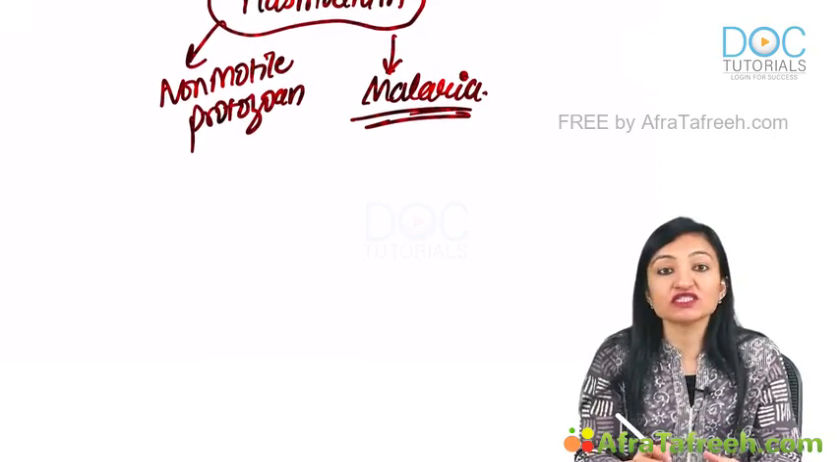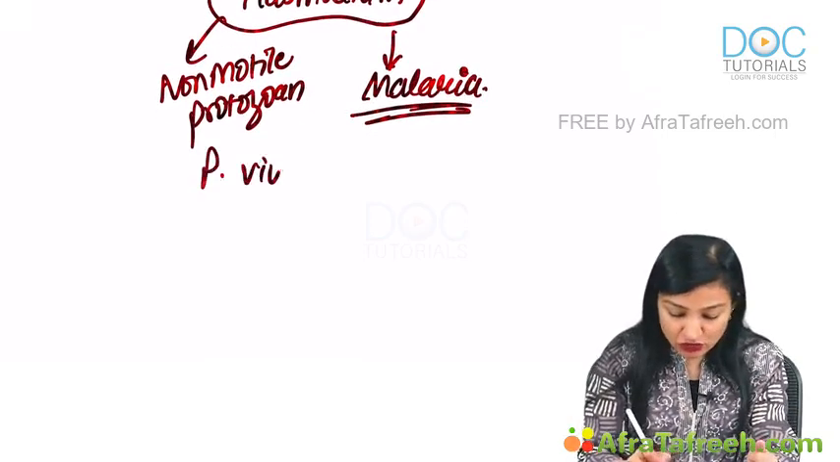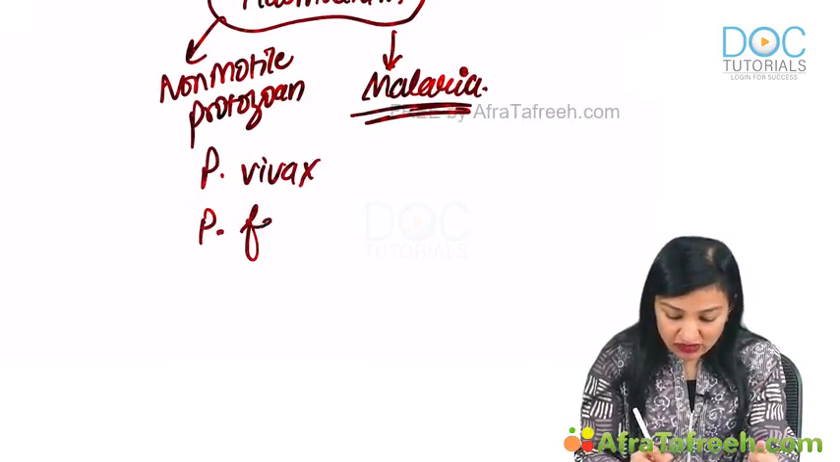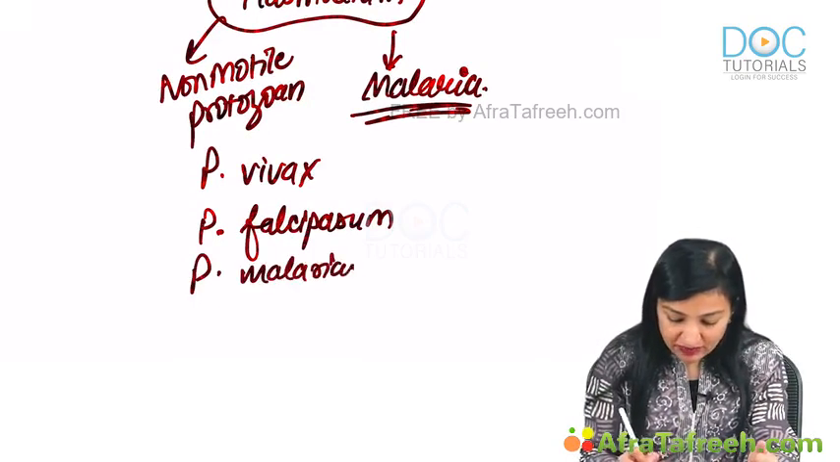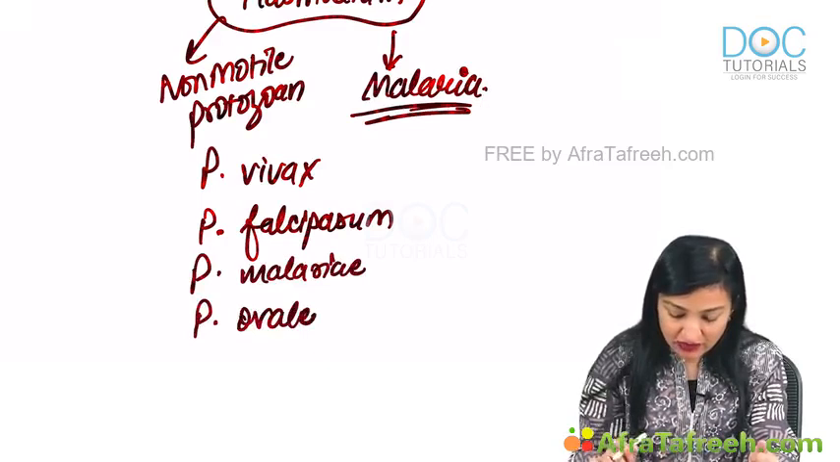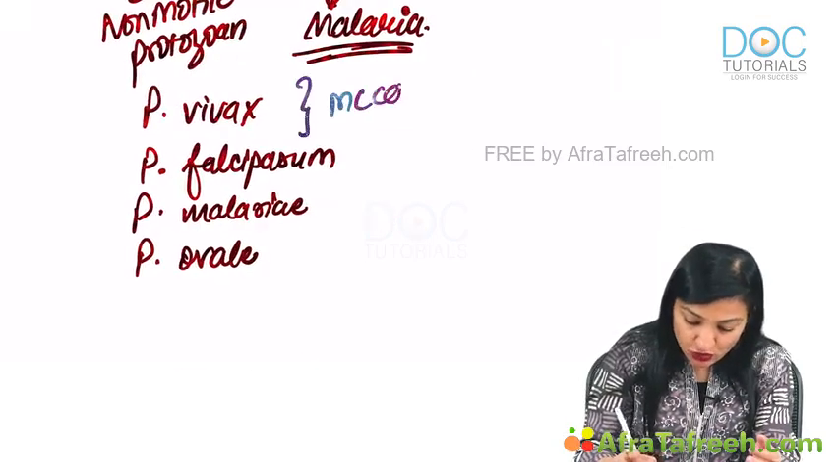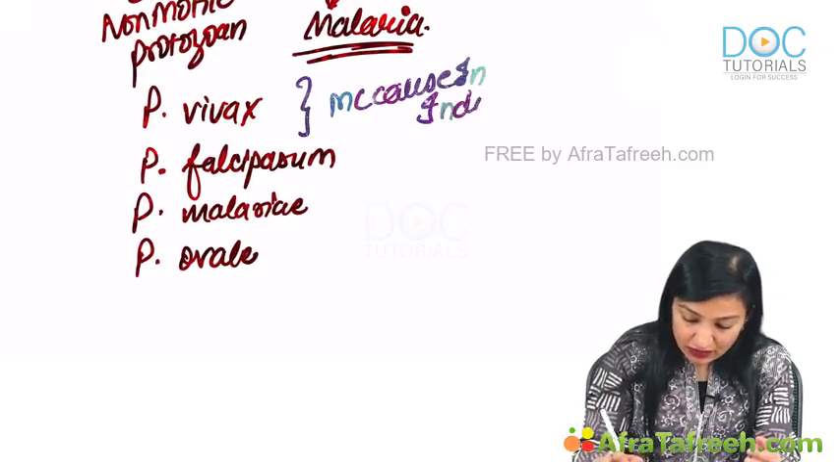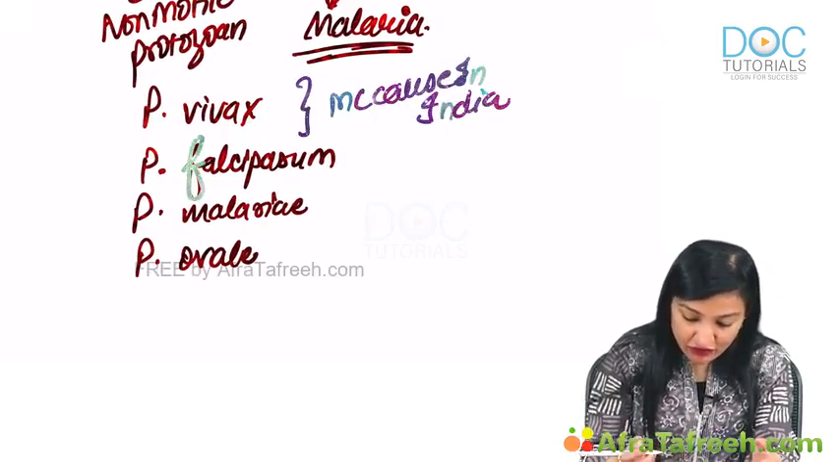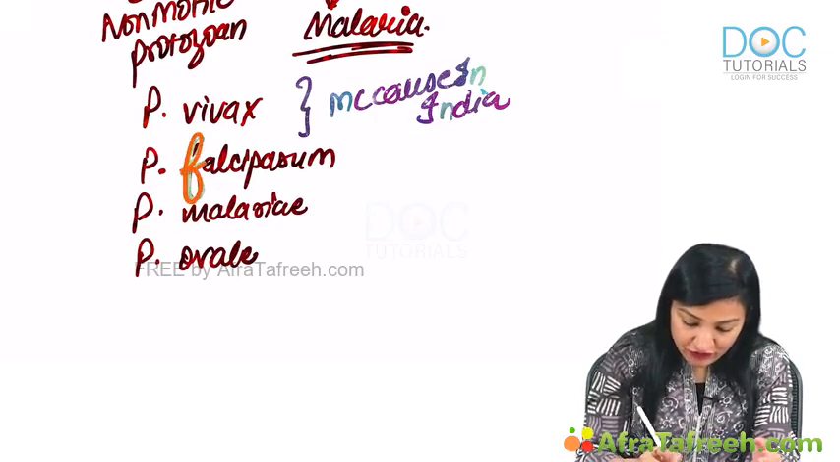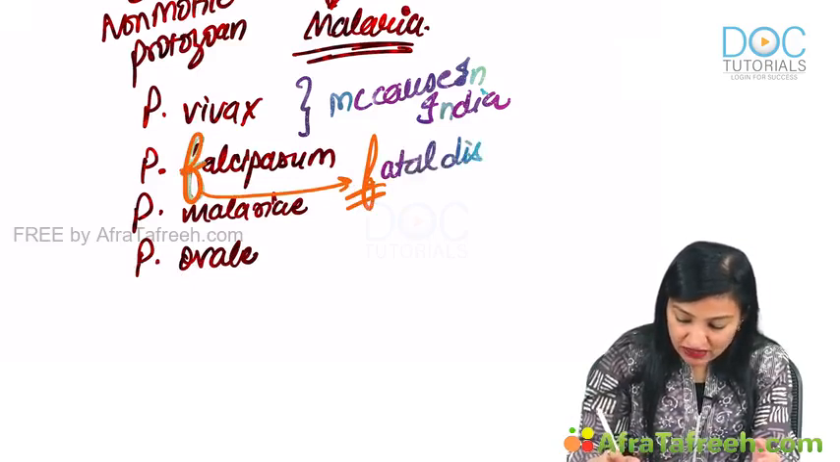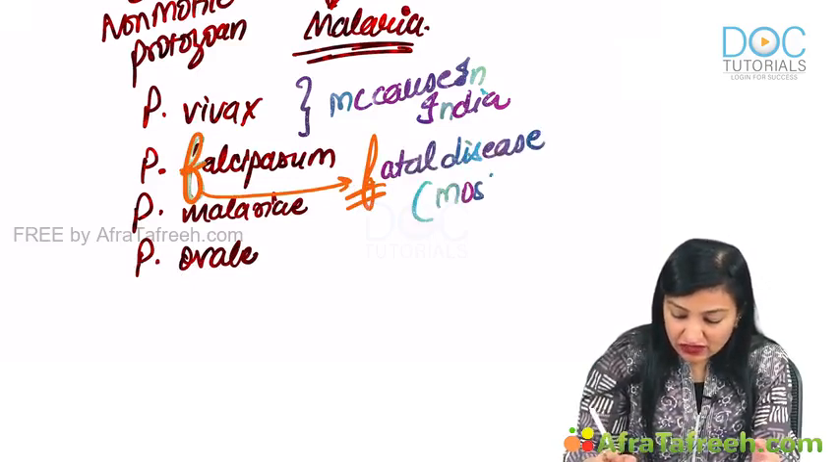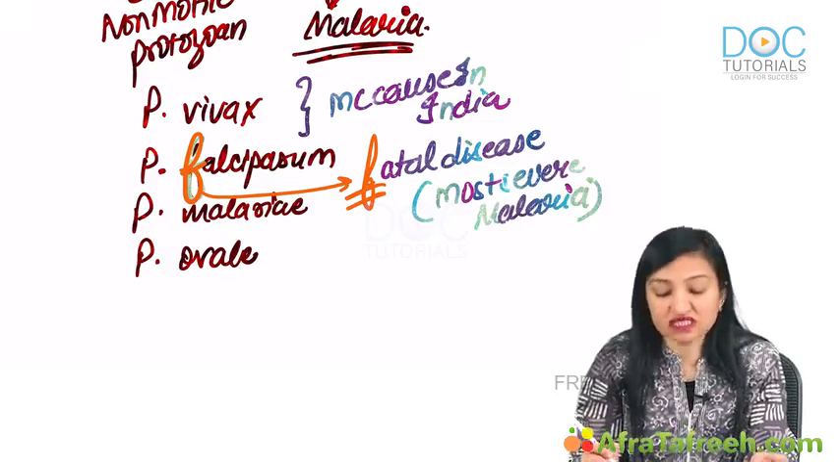Alright, now the important species names you need to remember: Plasmodium vivax, Plasmodium falciparum, Plasmodium malariae and Plasmodium ovale. Remember guys, vivax is the most common cause in India. Then remember F for falciparum, F for fatal. Falciparum causes fatal disease. In other words, it causes the most severe malaria.